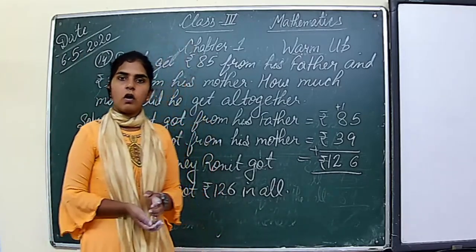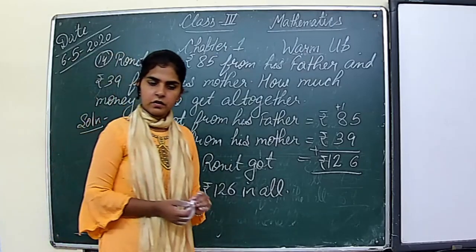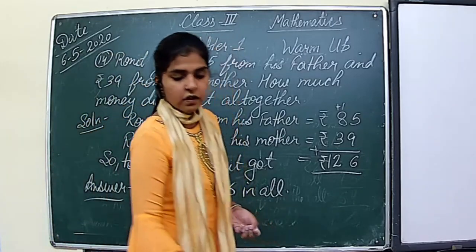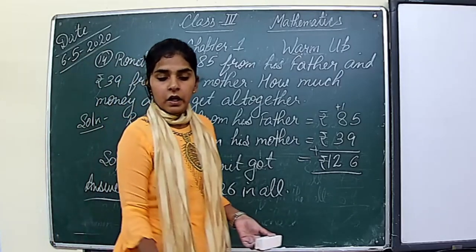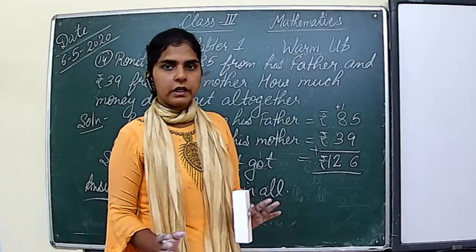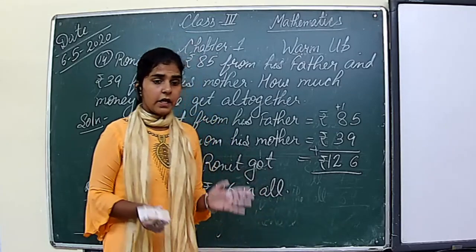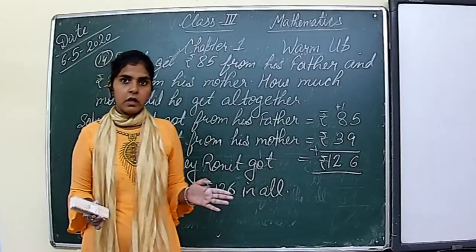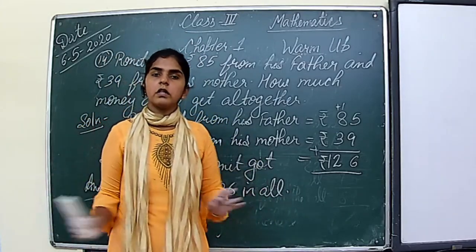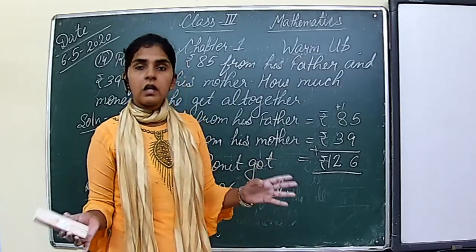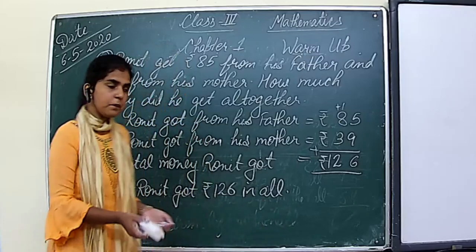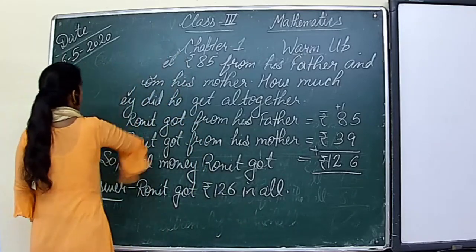Now we will solve question number 15. So this question is, a man had 85 liter milk. He sold out 39 liter milk. Okay. A man had 85 liter milk, and from that milk he sold 39 liter milk. So how much milk does he still have left? Okay. So let's start.